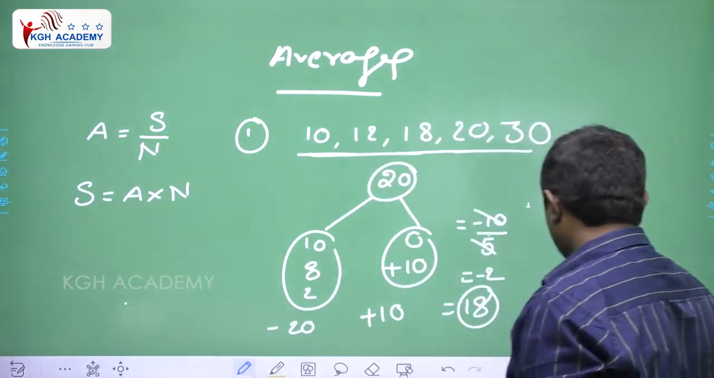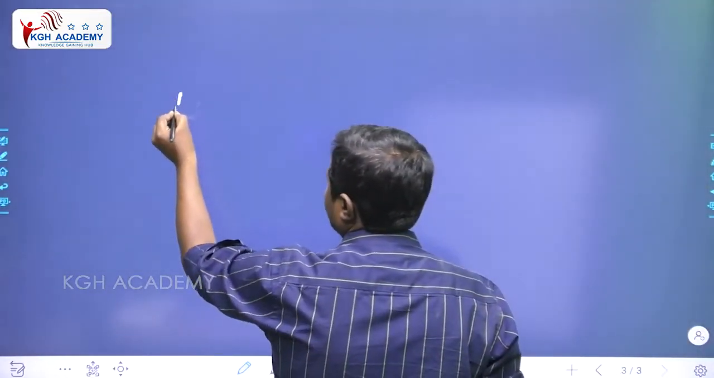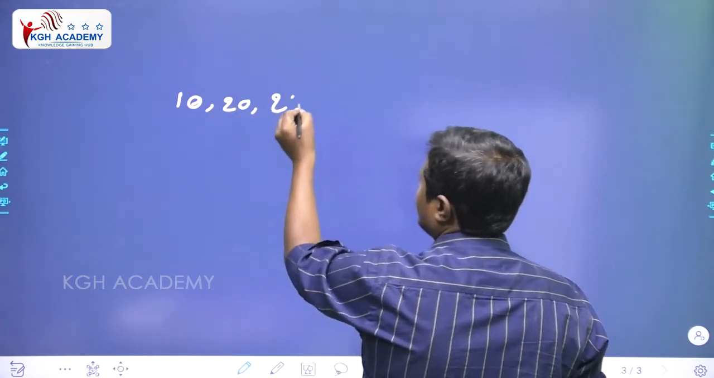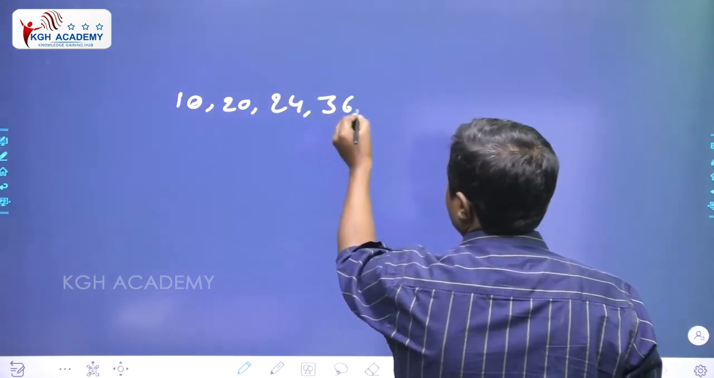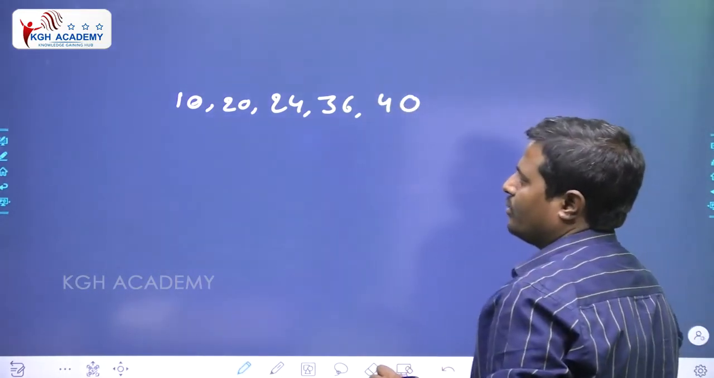Let us suppose we take another example. One more example: if you take 10, 20, 24, 36, and 40, I want the average of all these numbers.